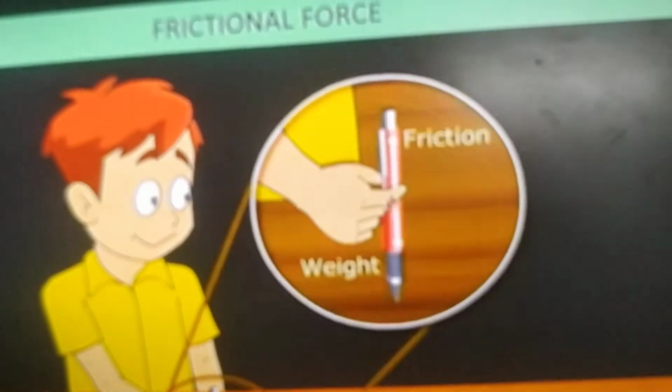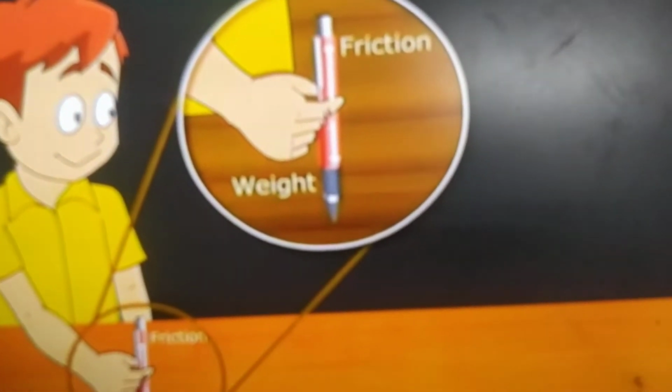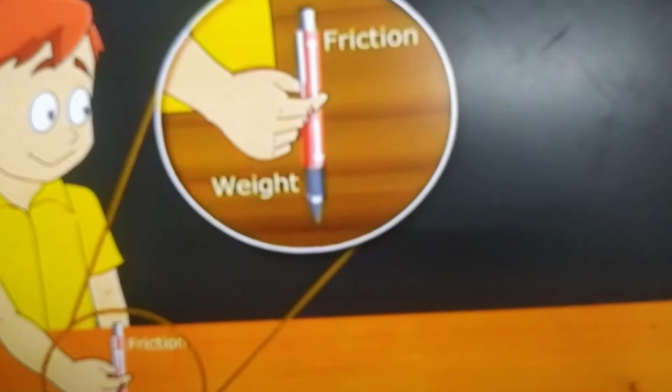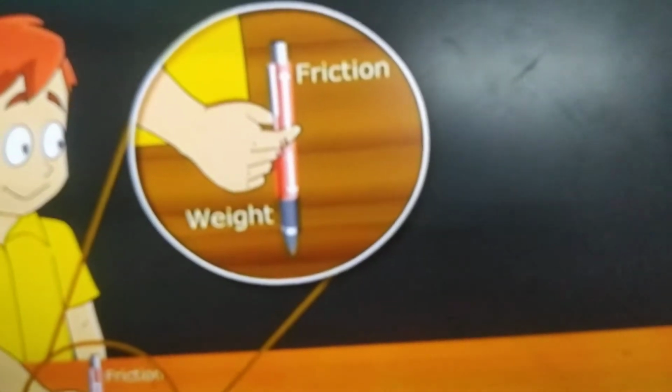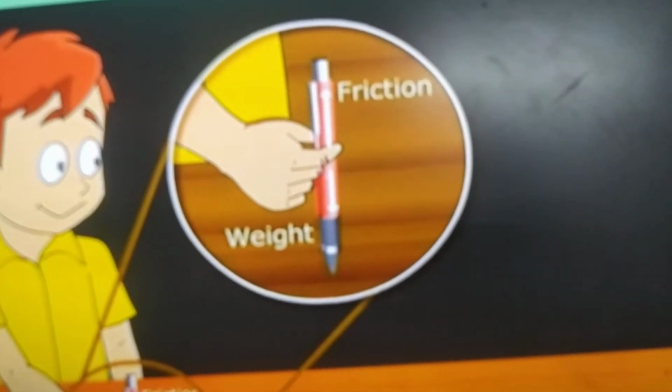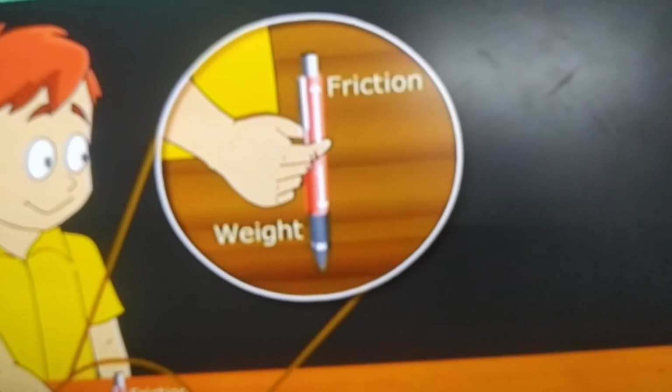When we hold a pen in a vertical direction, there are friction and weight acting. Friction is acting on the pen, and the weight of the object is also acting, overcoming the force exerted by our fingers. Similarly, when we slide a book on the tabletop, it stops after moving a certain distance.